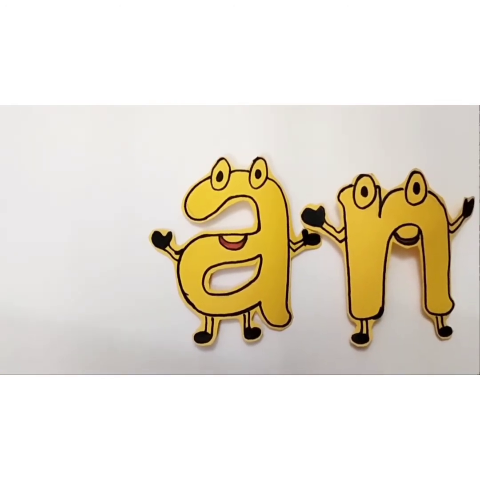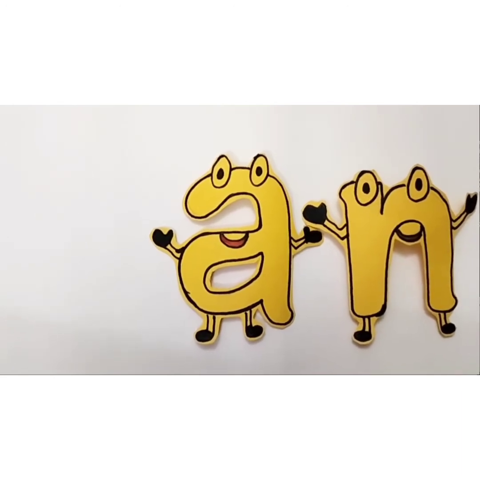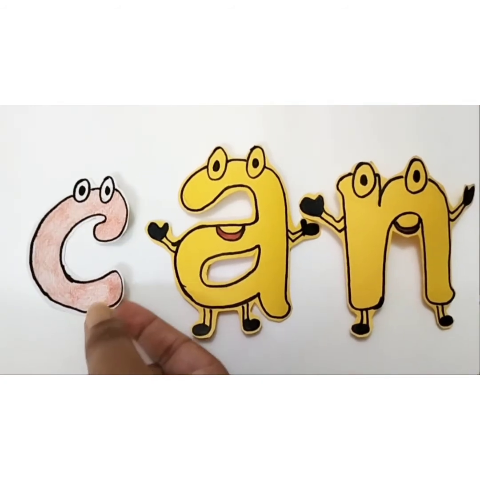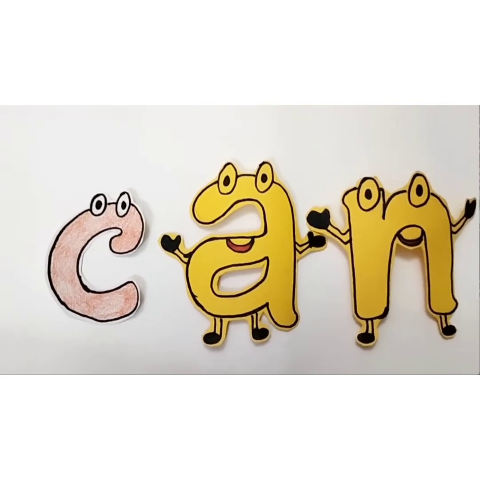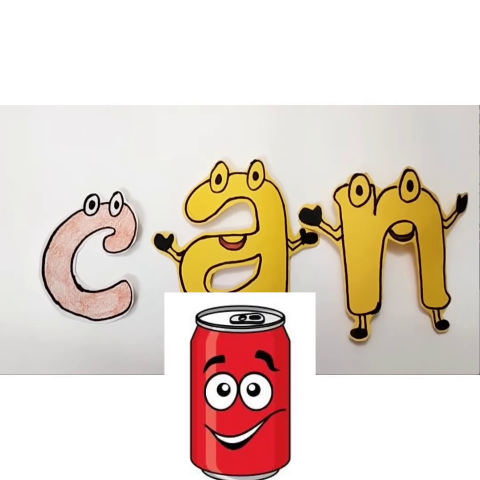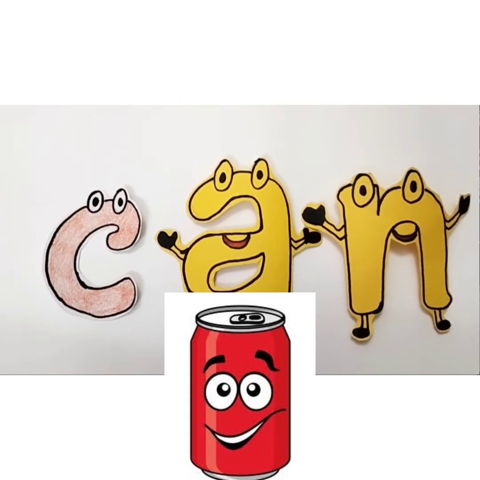It sounds K. Can you guess? Good. It's C. K and a can. Now all of you look at the picture of can. So this is a picture of a can.